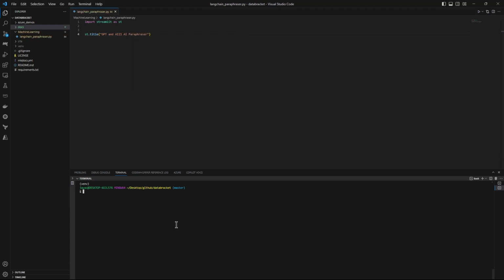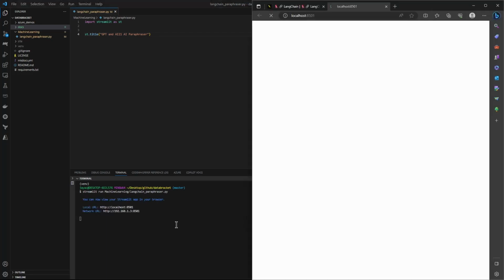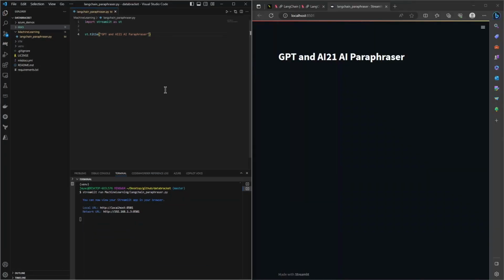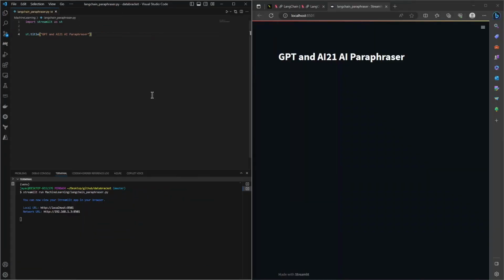This is a decent title for now. So let's run the Streamlit app. Machine learning it isn't. And LangChain Paraphraser. Alright, now we'll get our browser and we'll see the Streamlit app. Okay, so this is our Streamlit app. Let's do it side by side.